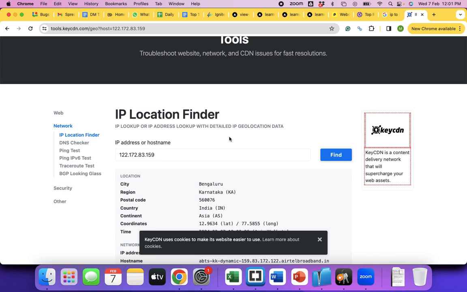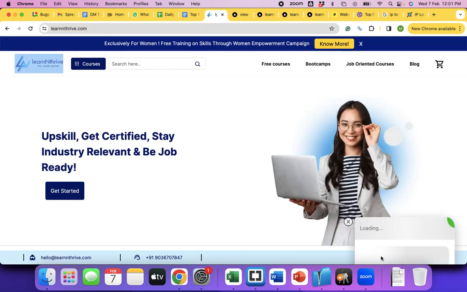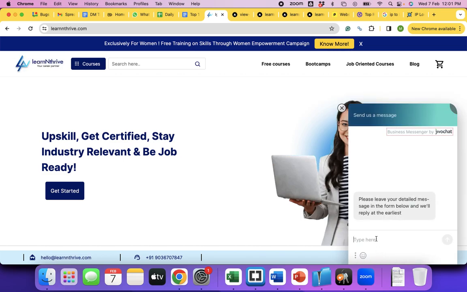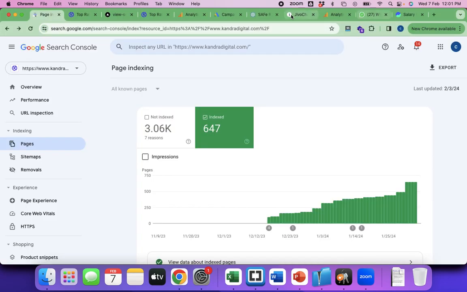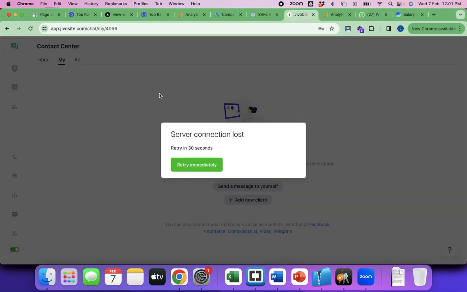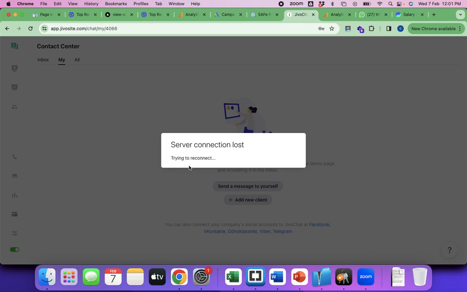Has he visited your website? If he has visited your website, you should be able to find it out. For example, let's say you see the chat application here. If anybody is chatting here, this tool automatically tells a person is chatting from Bangalore, Karnataka to me. If I go to the dashboard, it says person has come from Bangalore, Karnataka.